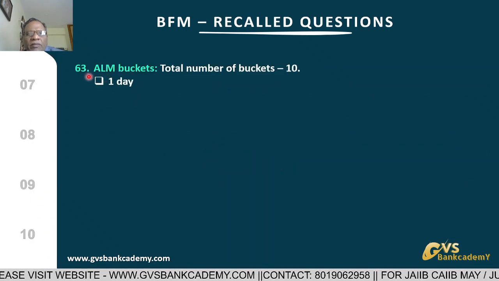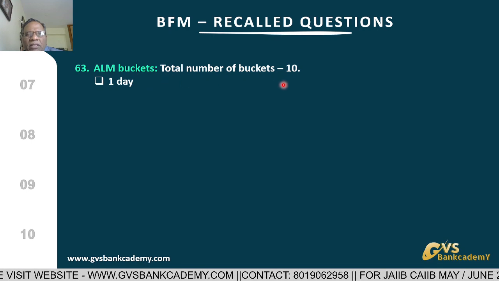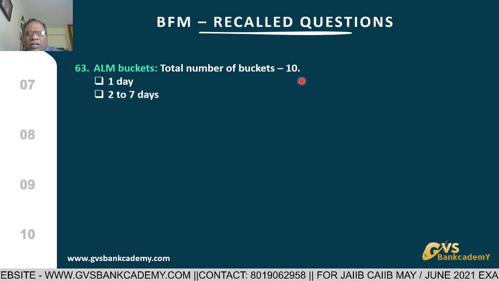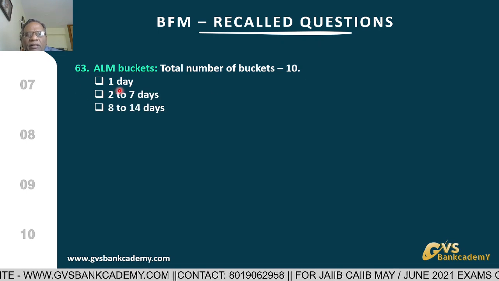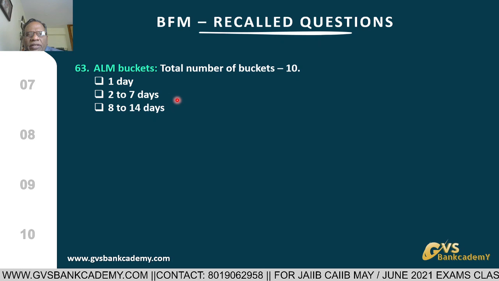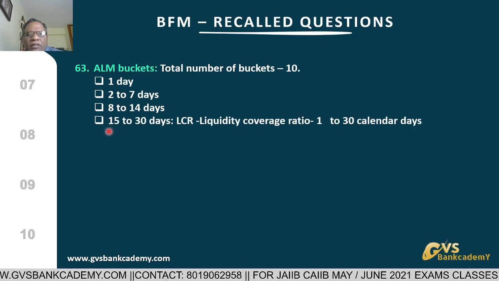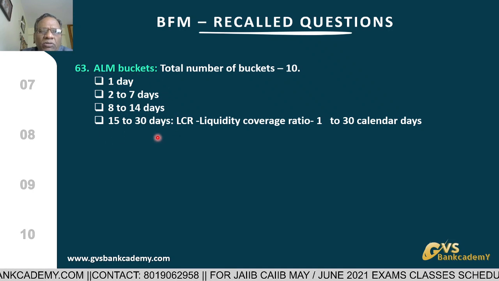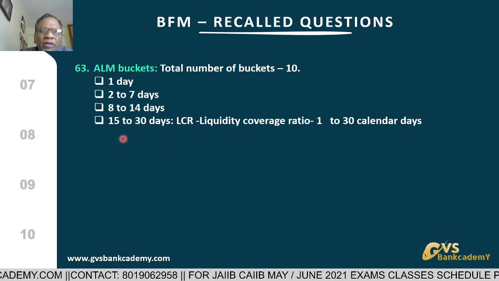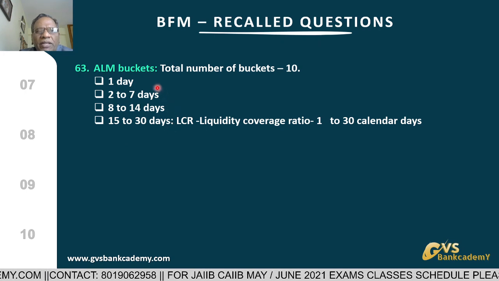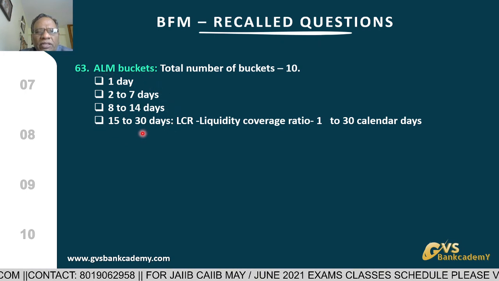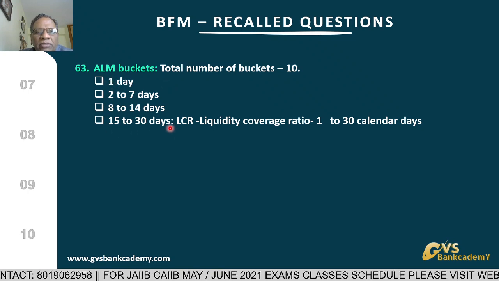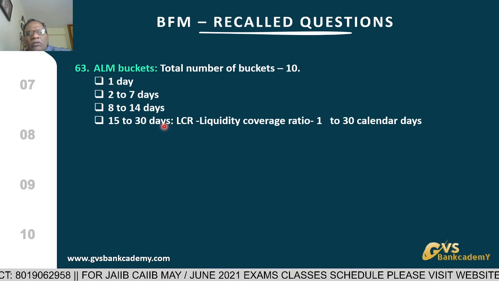ALM, asset liability management. What are the buckets? In ALM, how many buckets are there presently? 10 buckets are there. What is the period? 1 day, 2 to 7 days, 8 to 14 days, and 15 days to 30 days. These are very important and crucial buckets, 1 to 30 days. Because if there is any liquidity problem in a bank, managing liquidity in 1 to 30 days is very difficult. If any bank has managed the liquidity for 1 to 30 days, it automatically controls the liquidity position.